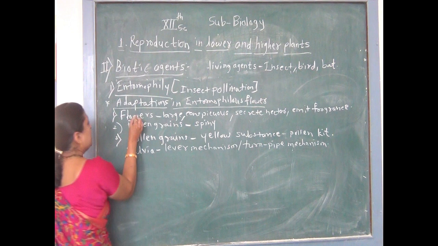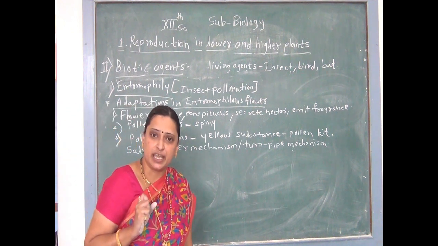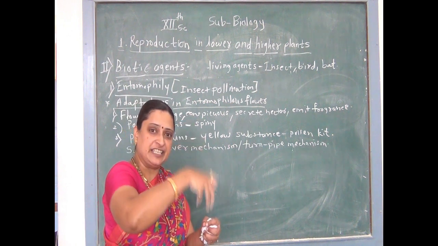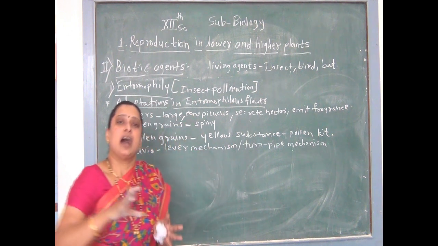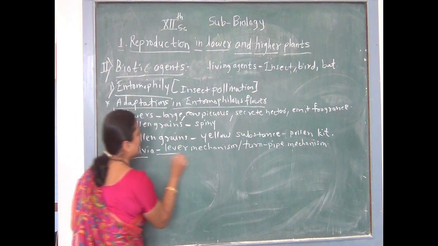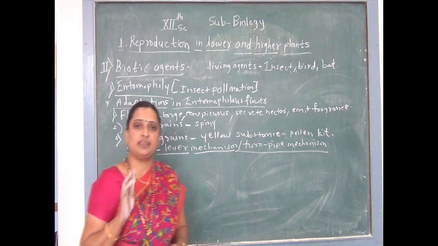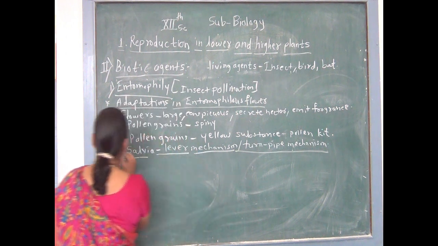Then in case of entomophilous flower, the stigma is very sticky. Why sticky? Because spiny pollen grains easily dust on the stigma and the stigma is sticky. Therefore, these are the adaptations for pollination. Then let's see the diagram of salvia flower. Salvia is a bisexual flower and they are protandrous flowers.